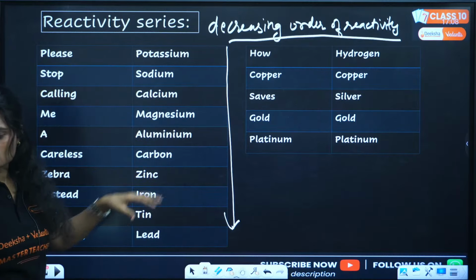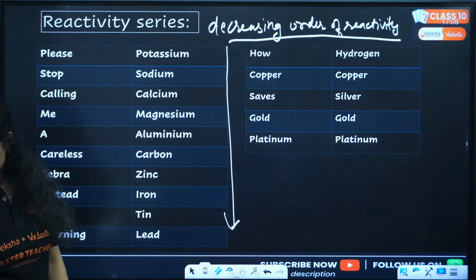This is a mnemonic to remember it. Okay? Hello Mikasa.